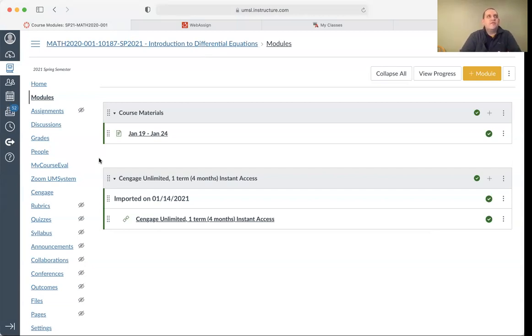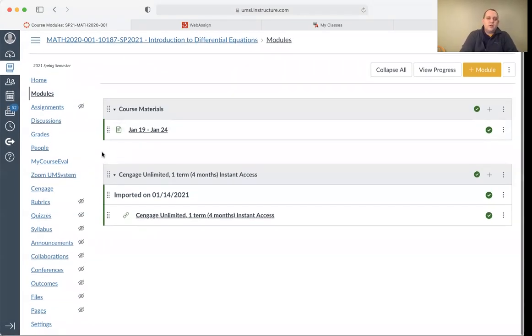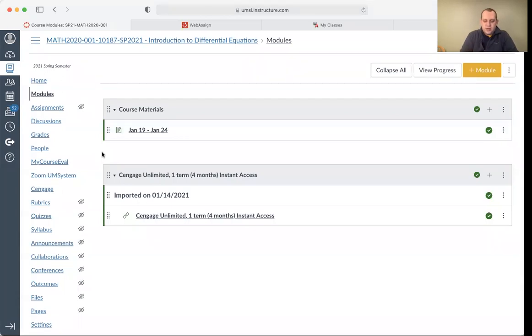Or when it comes time for the exams, maybe I'll post some practice problems, or there'll be other stuff that I'll have to post, maybe some handouts that I'll post here on the modules page, but that's how I'll have everything organized. So it'll all be under the same module, just called course materials, and then every week I'll add more stuff there. I'm going to start with having the first week set ready by Tuesday.